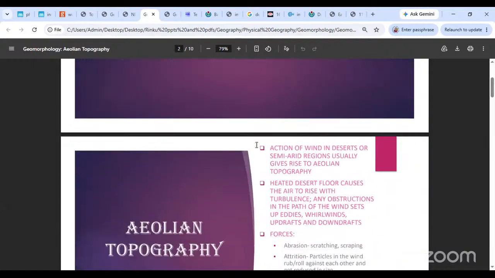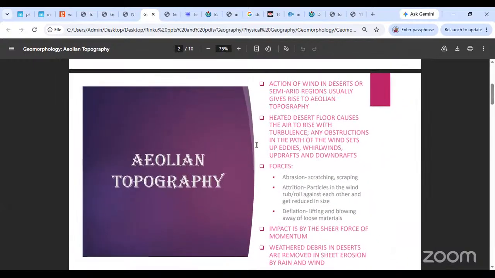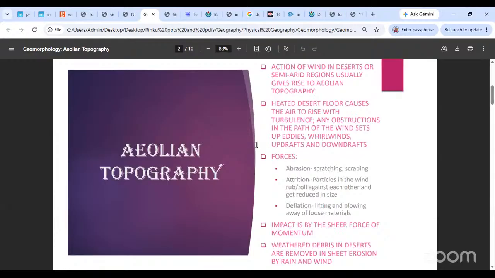So we are discussing wind as the agent of erosion or deposition over here. We say that the action of wind in deserts or semi-arid regions is usually the action of winds in open landscapes. Now we are talking about arid regions, semi-arid regions, and when the wind blows over there, that is the time when you usually get the aeolian landscape, or the aeolian topography. Aeolian is an adjective for wind. Please remember, aeolian would be an adjective for wind.